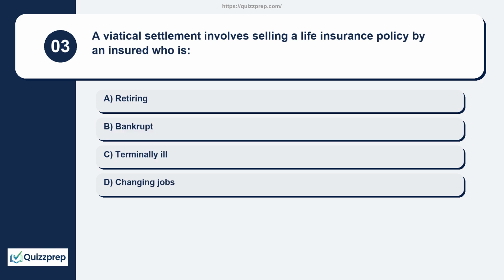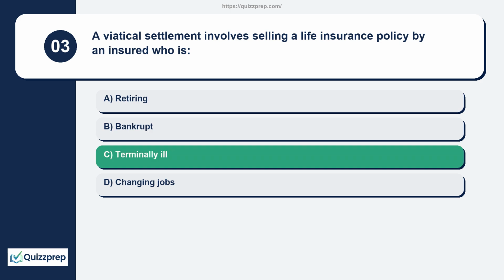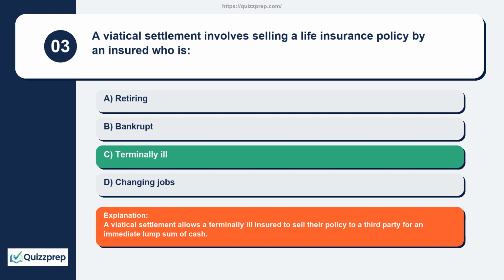Question 3. A viatical settlement involves selling a life insurance policy by an insured who is retiring, bankrupt, terminally ill, changing jobs. A viatical settlement allows a terminally ill insured to sell their policy to a third party for an immediate lump sum of cash.